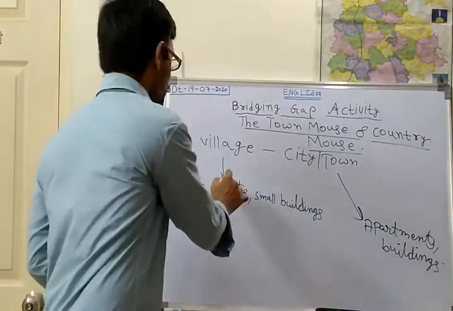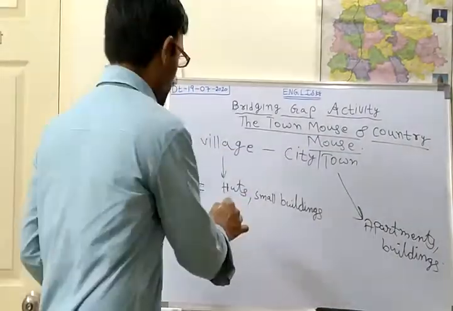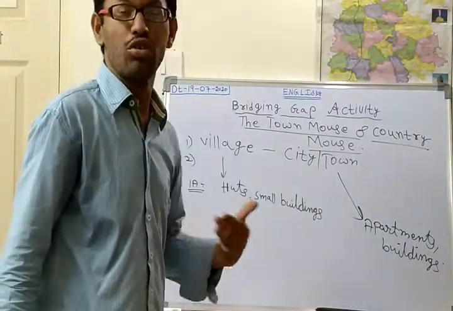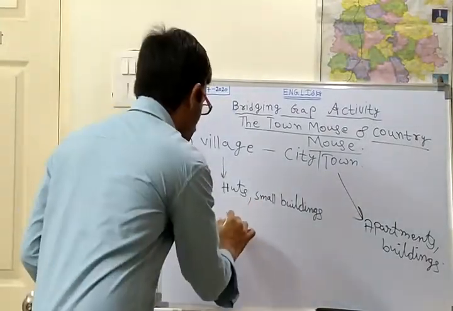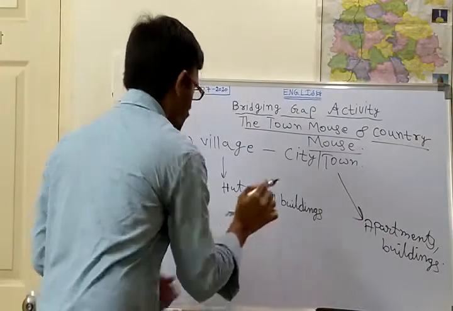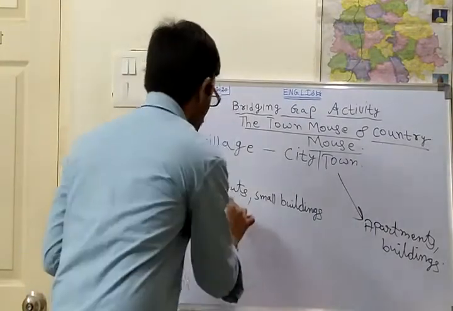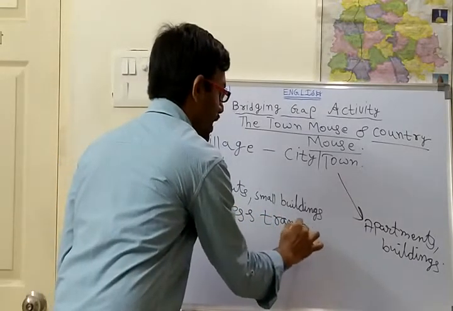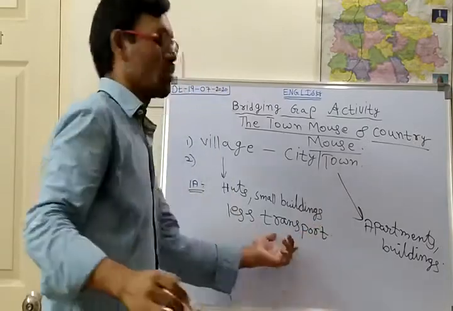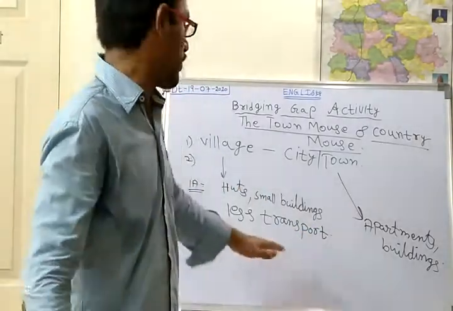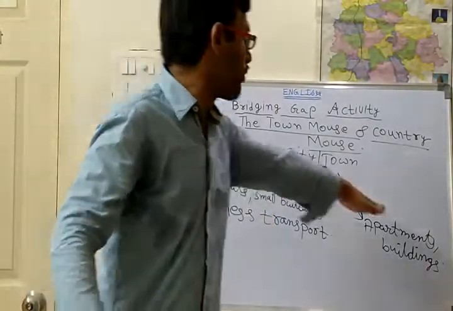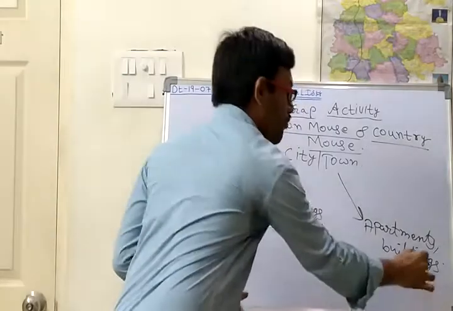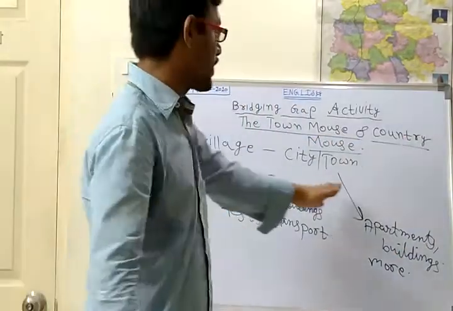Next, coming to another difference. There will be pollution due to the transportation. In the villages there will be less transport. Transport means whatever vehicles we are using, there will be less transport in the villages. But in the city or towns there will be more transport.